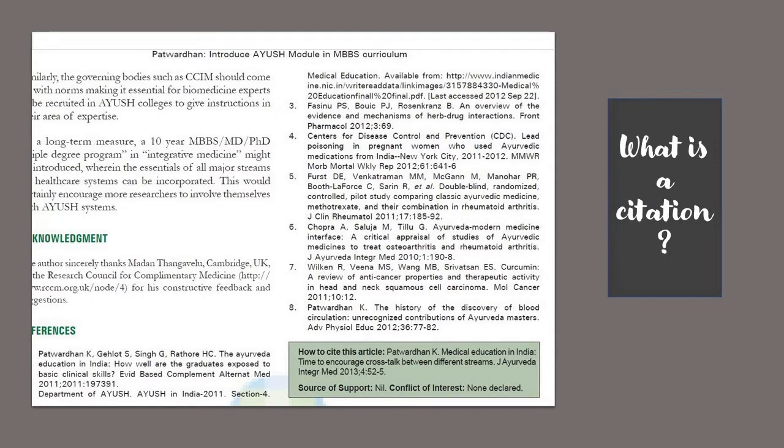Because this paper has cited 8 different papers, all those 8 papers have received 1 citation each because of this paper. So this is what is called citing a paper, and being cited by a paper.